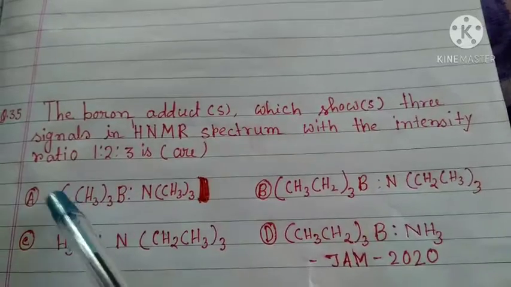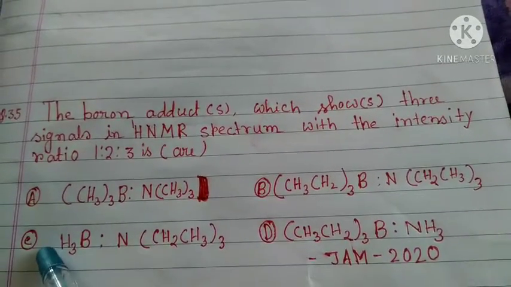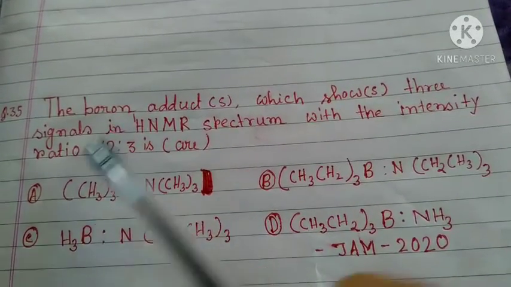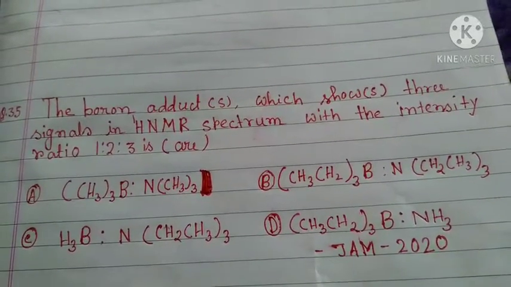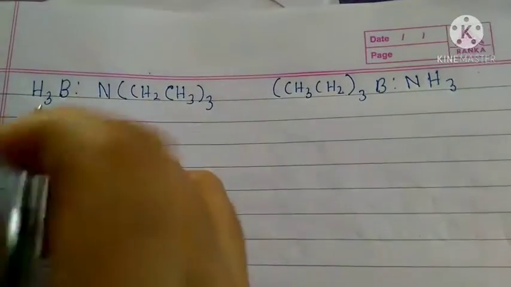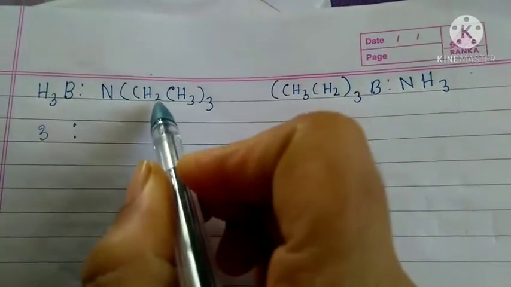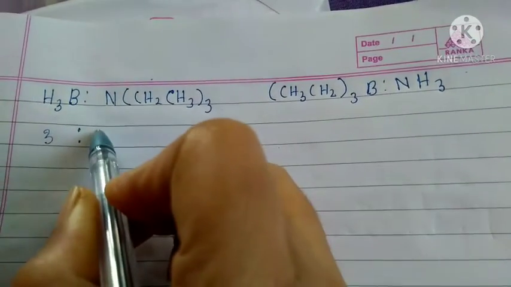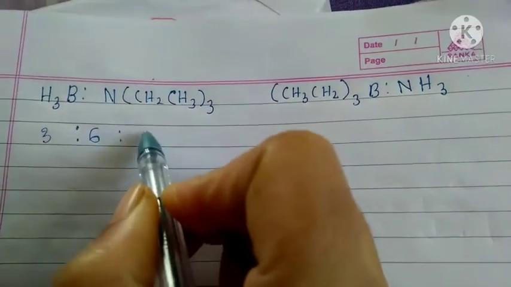So options C and D both will show 3 signals. Now let's check the intensity ratio. Here 3 protons, then 3 into 2, 6 protons, and here 9 protons.